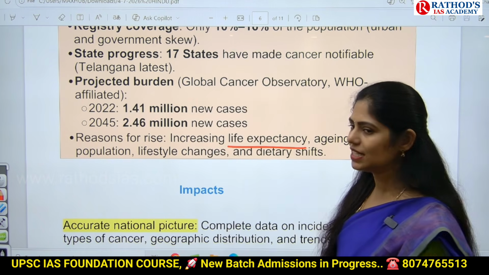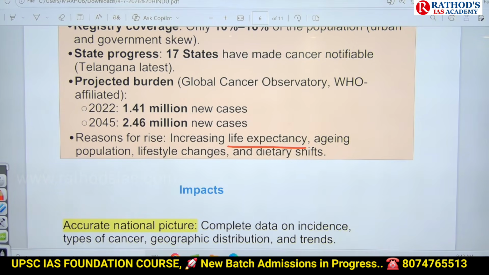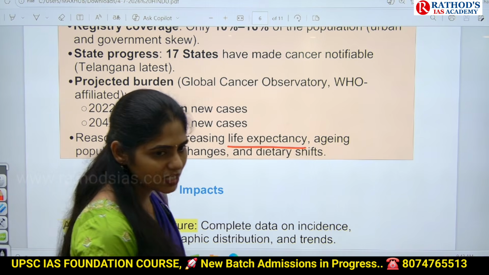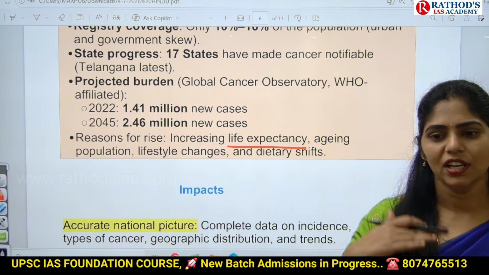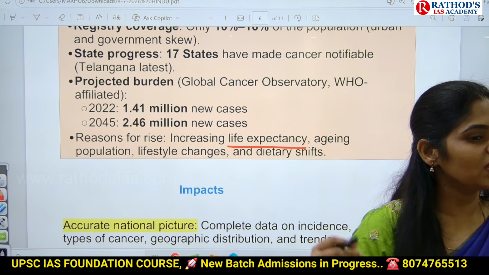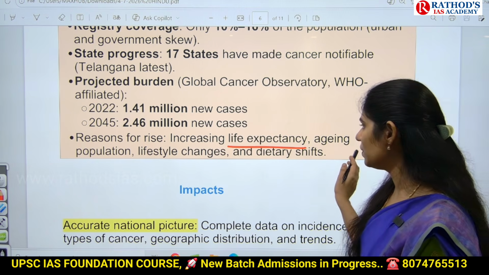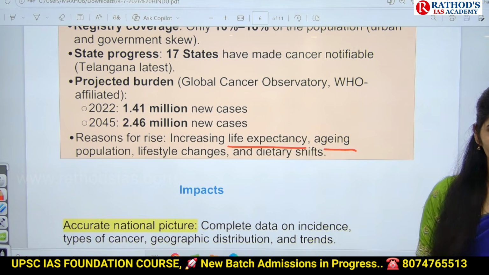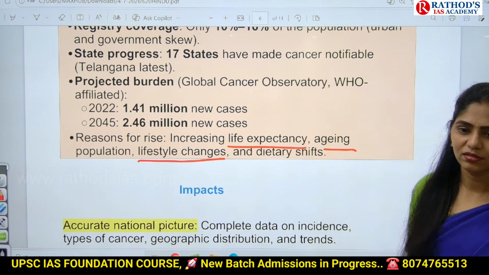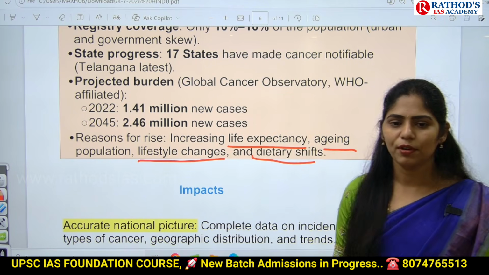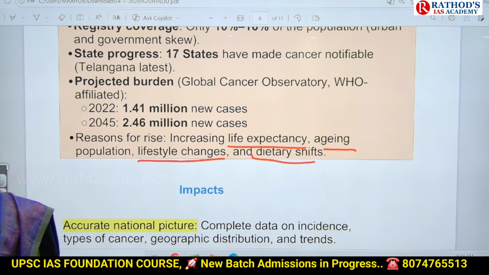First one is life expectancy increased. Earlier, life expectancy was very low, but now with improved treatment and advancements in equipment, everything, we are increasing the lifespan of people. If lifespan is increasing, if the age is increasing into old age, they will be getting these kinds of vulnerabilities. And this one is the aging population is increasing, you know. Yes, recently we discussed many articles related to that. Lifestyle changes, you know, what are we doing? Next one is dietary shifts. Processed foods, canned foods, frozen foods, ready-made products available in the market.